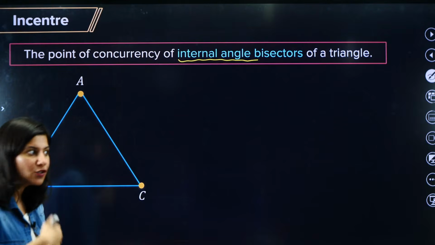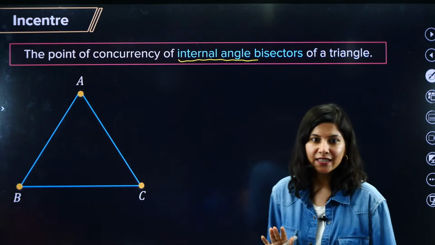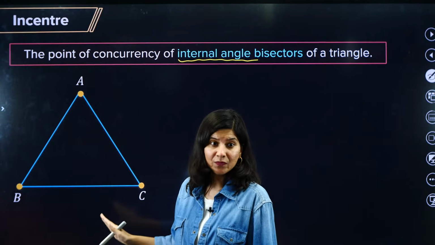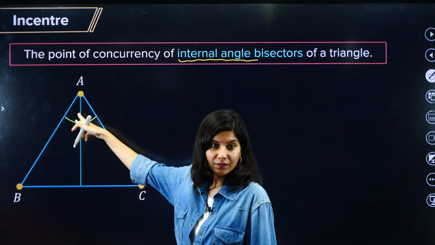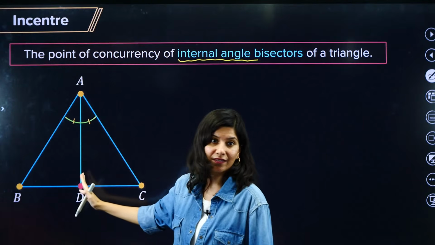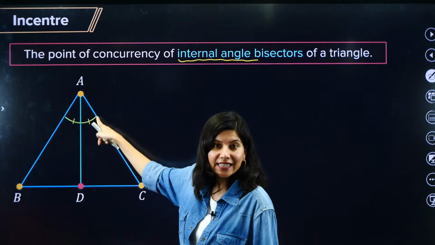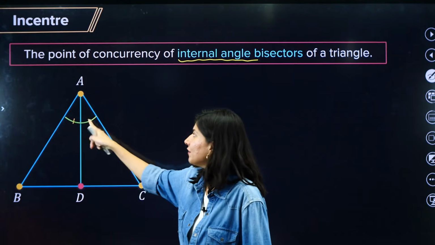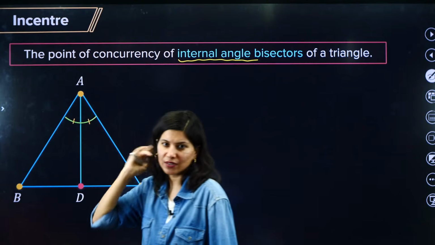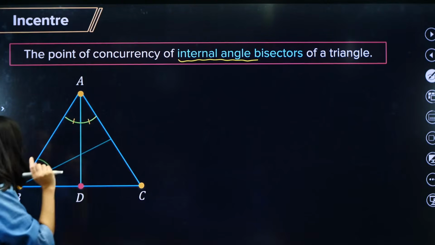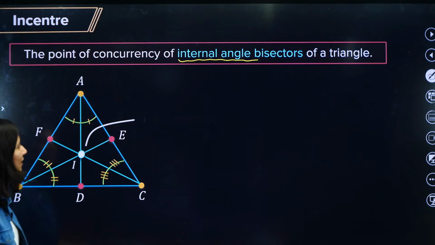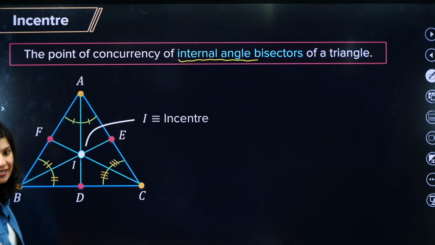Okay, so again, if I draw a triangle ABC, and internal angle bisectors, that means I need to draw for all the angles. So the bisector of angle A will look like this. AD is what? The angle bisector. That means if this complete angle is, let's say, 30 degrees, this line will divide the angle into two equal 15 degree parts. This is how angle bisectors look. Now similarly we will do with angle B and angle C, and you can clearly see this point is nothing but the incenter, my dear students, incenter.